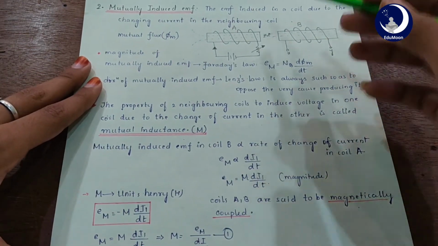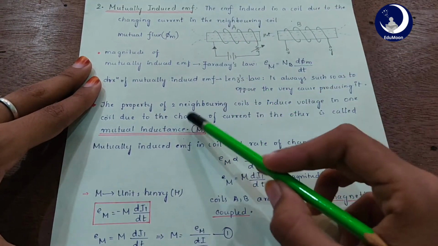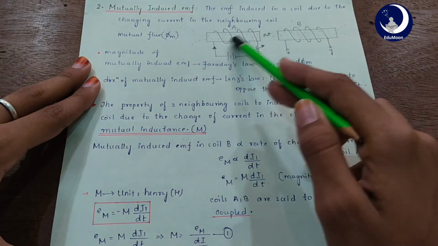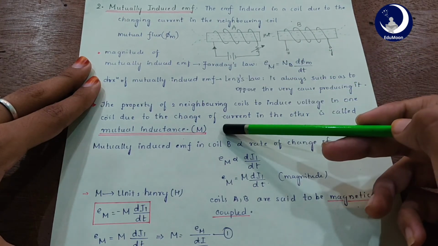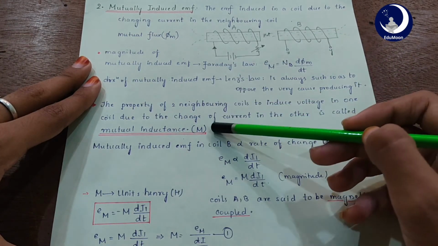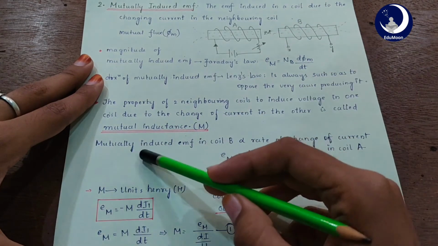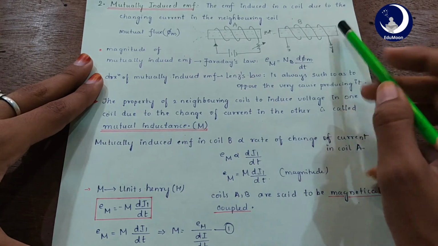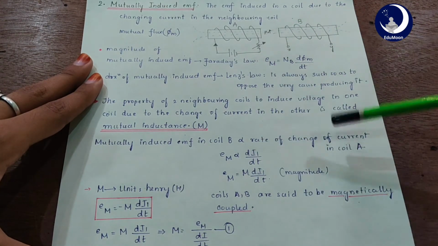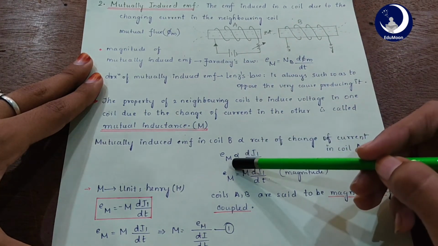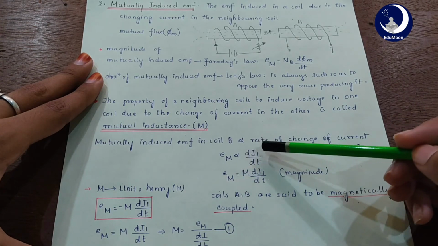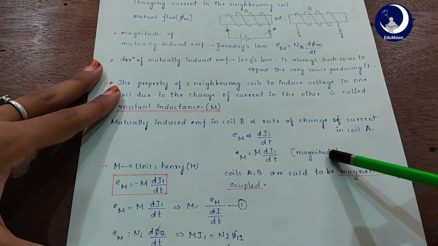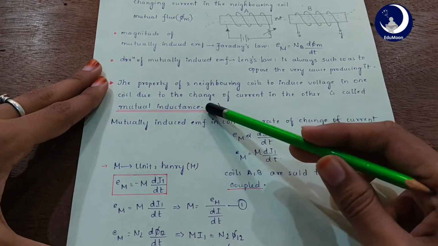Okay. So this property of two neighboring coils to induce voltage in one coil due to the change of current in another is called mutual inductance, which we denote by the symbol M. So the mutually induced EMF in coil B is directly proportional to the rate of change of current in coil A. So E_M is directly proportional to di by dt, and E_M equals M into di by dt in terms of magnitude, and this M is mutual inductance.